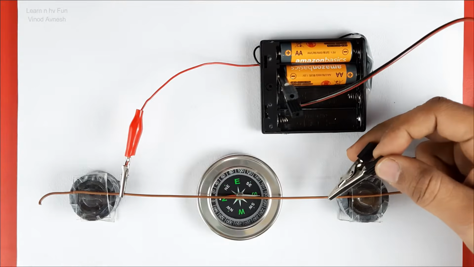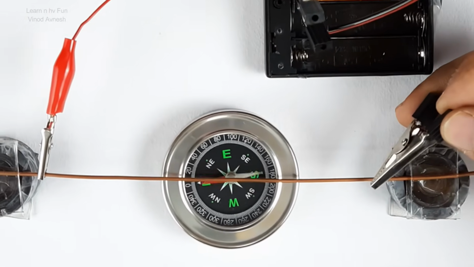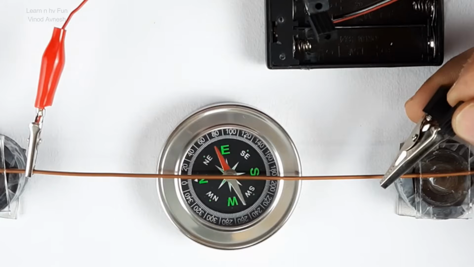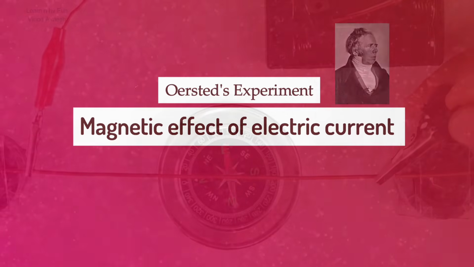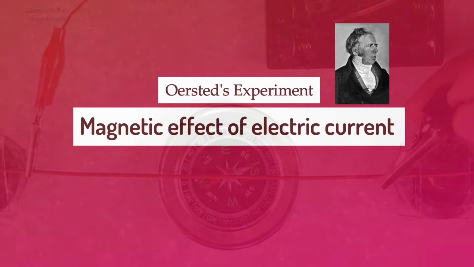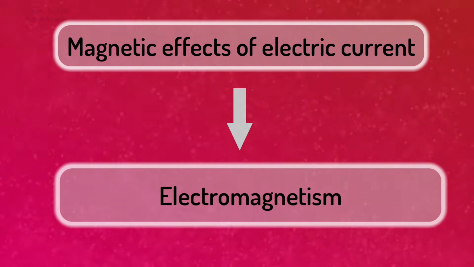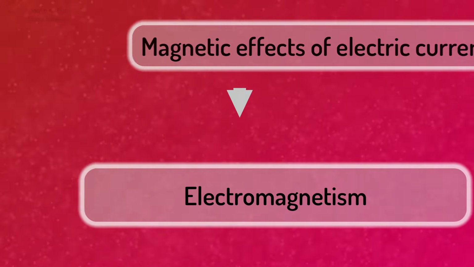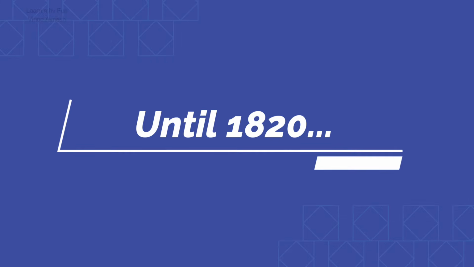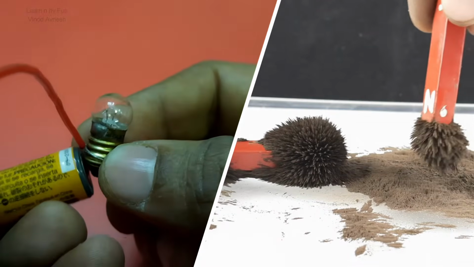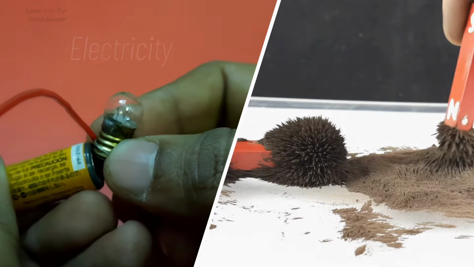In this video, we will discuss the amazing discovery of Hans Christian Ørsted, magnetic effect of electric current. Due to his accidental discovery of magnetic effect of electric current, today we have a separate branch of study known as electromagnetism. Until 1820, electricity and magnetism were studied separately, independent of each other.